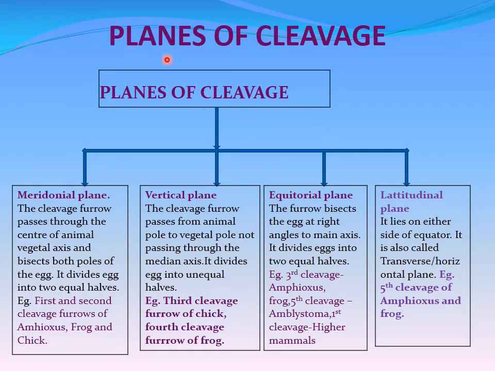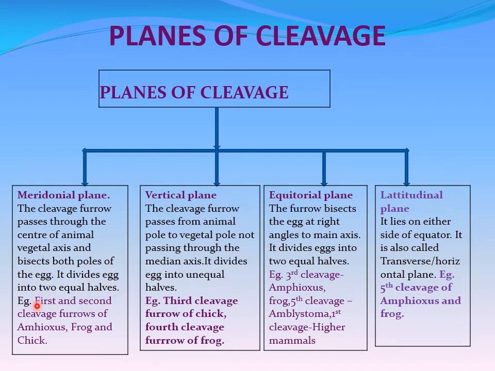Let us see. Based on planes of cleavage, the cleavage is classified into four types: meridional plane, vertical plane, equatorial plane, and latitudinal plane. Meridional plane of cleavage: the cleavage furrow passes through the center of the animal-vegetal axis and bisects both poles of the egg. It divides the egg into two equal halves.